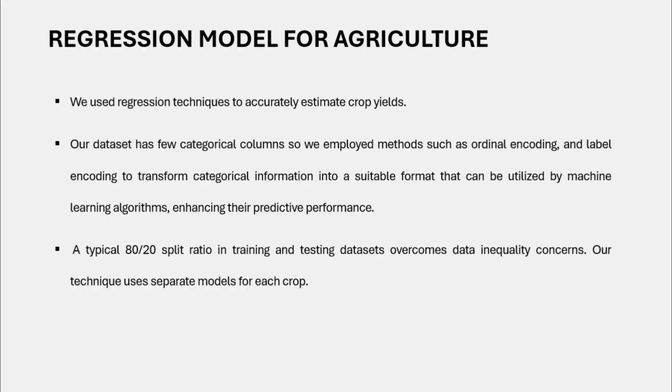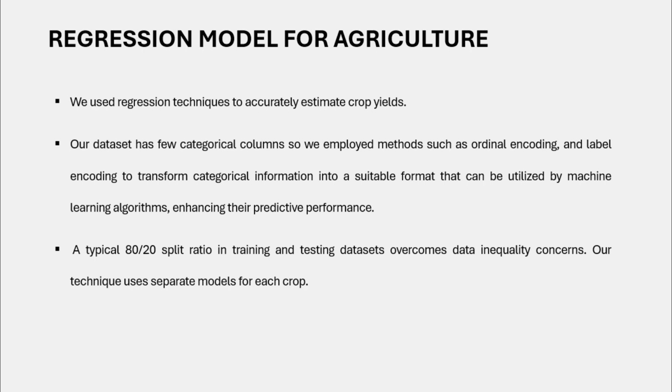Now coming to the regression model for agriculture. We used a regression technique to accurately estimate the crop yields. To handle the categorical columns in our dataset, we applied techniques like ordinal encoding and label encoding to transform categorical information into a suitable format that can be utilized by the machine learning algorithms. By transforming these categorical variables, we improved the predictive performance of our models, enabling them to effectively utilize all available data for accurate predictions.